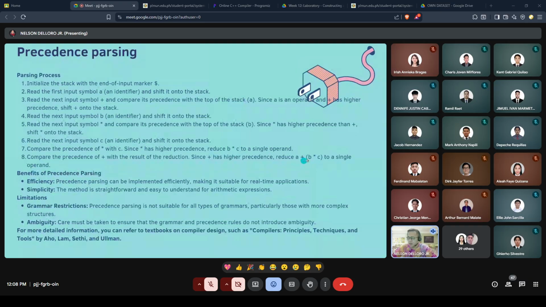So what we do here, in MDAS, right, A plus B multiply by C, you first process the multiplication before the addition, to a single operand.